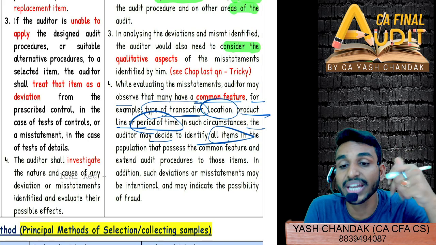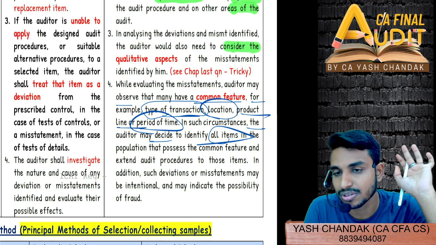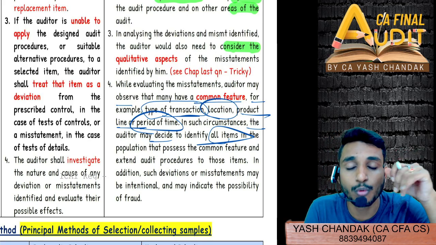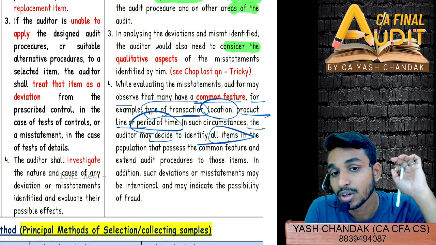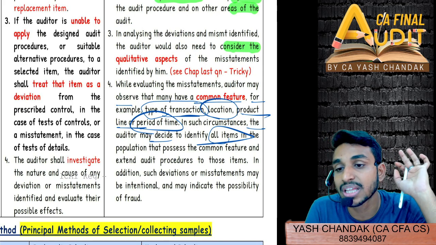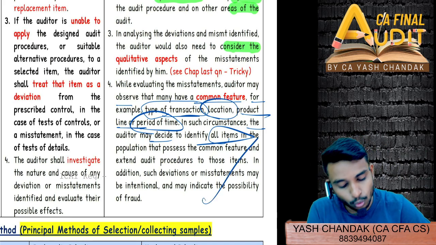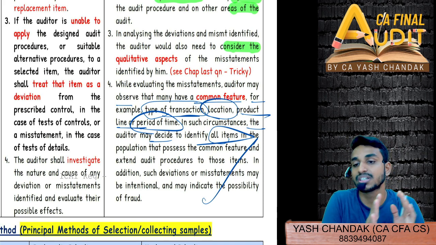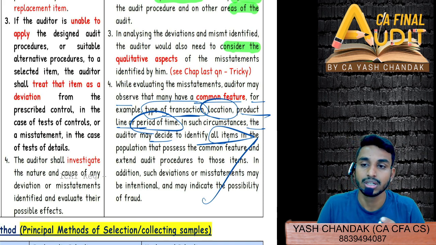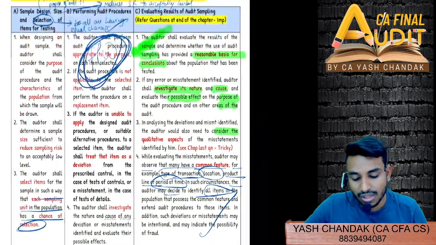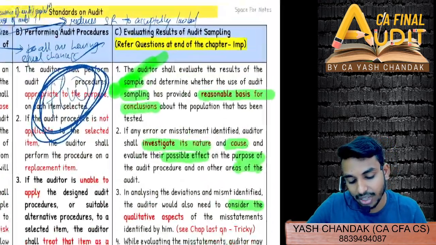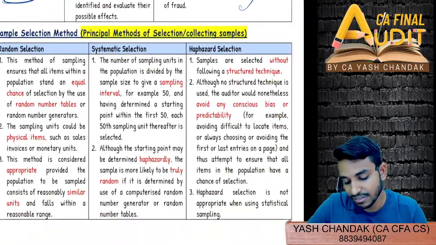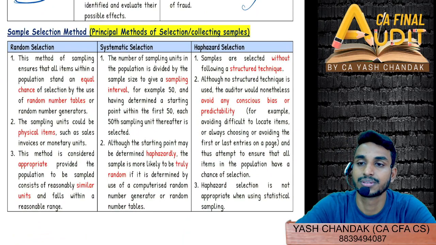April month beginning, take all the items, no sampling, check all the items. Getting this, where you find that okay, the most region, like the most misstatement I found is in northern region, my branches in northern region, so I'll check all the items in the northern branches. So that you can do by performing sampling and then analyzing the results of sampling based on certain common features you have to evaluate. Clear? So this answer can be asked. This has not yet been asked, but evaluating the results of audit sampling, MTP question is there. Go through 4 points again, and then we'll start with what sampling selection methods.